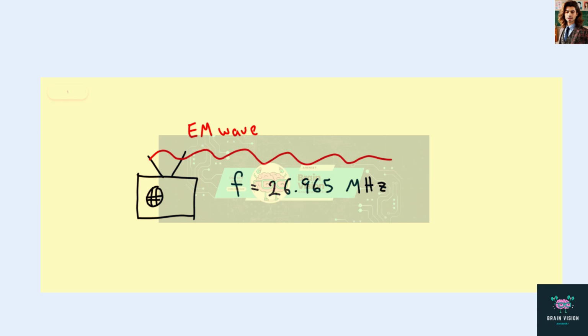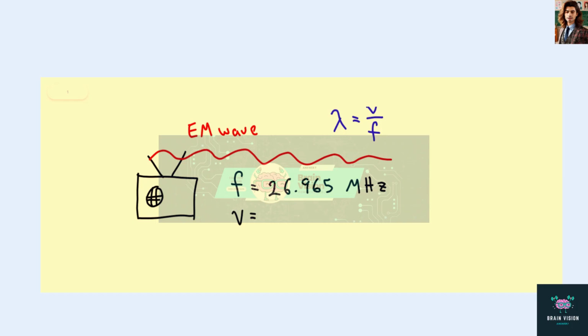Now there's a simple equation that we can use to find the wavelength of this, and that's lambda, the wavelength, is equal to the velocity of the wave divided by the frequency. So that means that what we need to find first is the velocity.